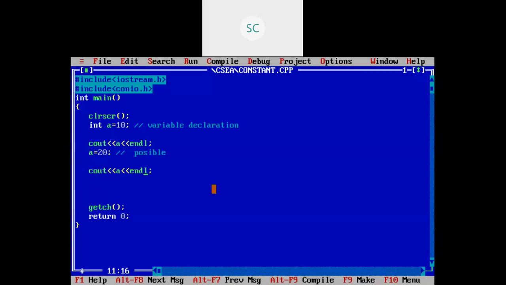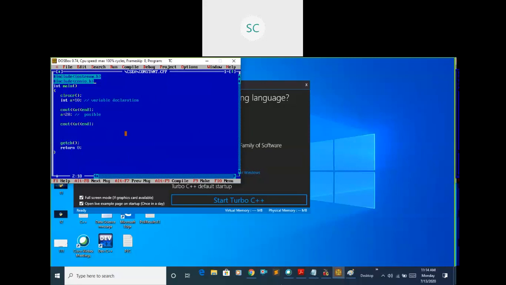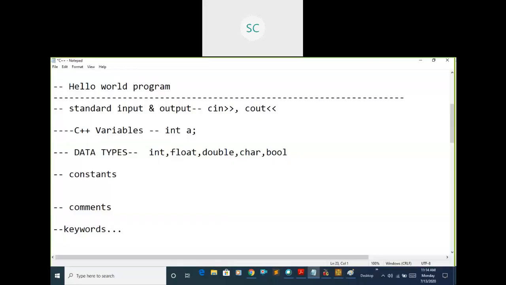See, next concept we have is constants. What is this constant? Constant means once you declare any variable as a constant, you cannot change the value, or you cannot modify the constant value once you declare it.